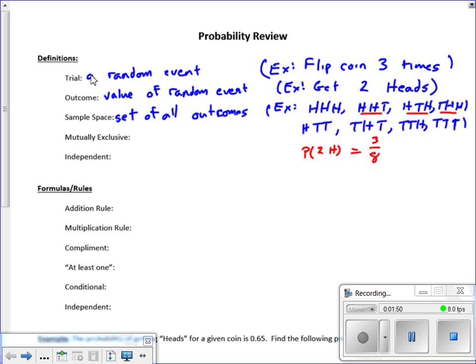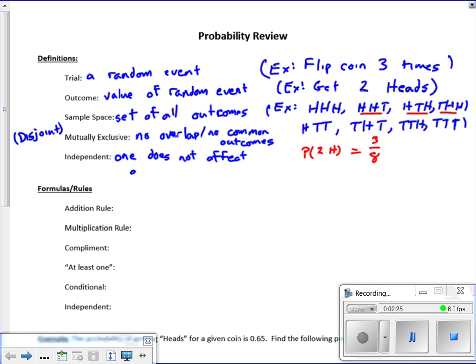Mutually exclusive simply means that there is no overlap, or one way we could think about that, no common outcomes. Another way you might see this written, just kind of depends upon the terminology, you might also see that written as disjoint. The two groups cannot overlap. And then independent simply means one does not affect the other. So one outcome does not affect another outcome.